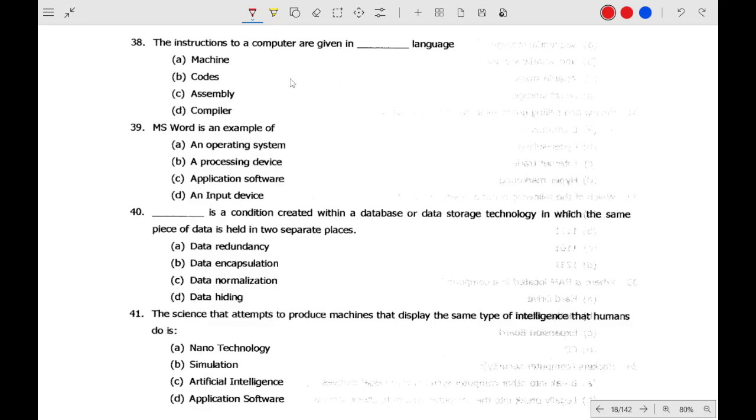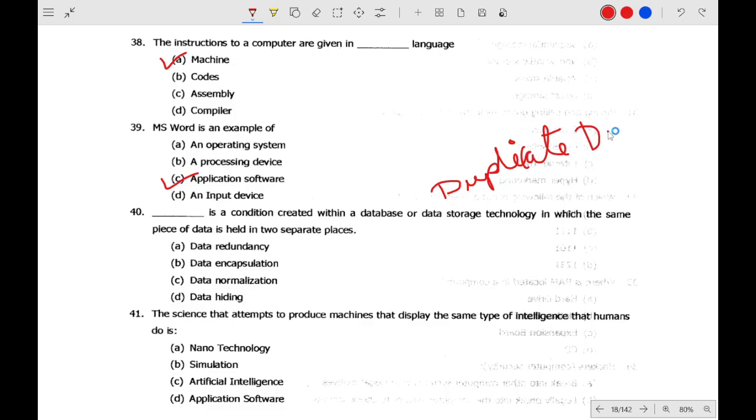Instructions to a computer given in dash language. We know what the language is. It is machine language. MS Word is an example of application software. These are very easy questions. Dash is a condition in data in which the same piece of data is held in multiple places, that means duplicacy, duplicate data.